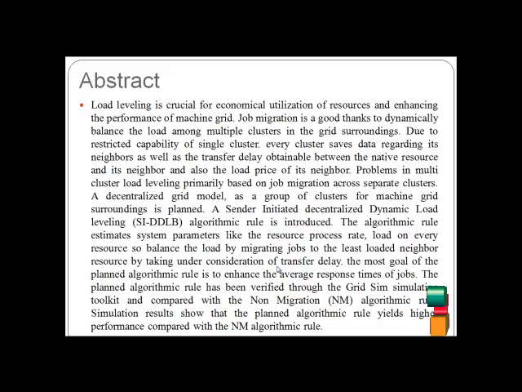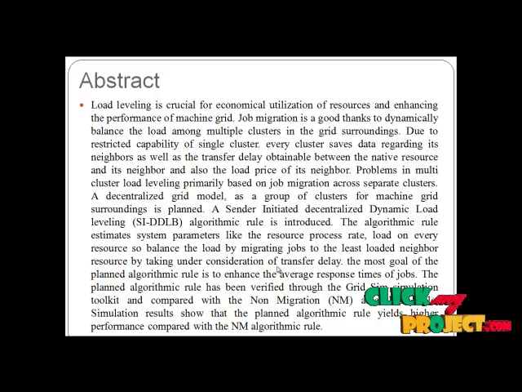Due to the restricted capability of a single cluster, every cluster saves data regarding its neighbors, as well as the transfer delay between the native resource and its neighbor, and also the load value of its neighbor. The problem is multiple cluster load leveling based on job migration across separate clusters. A decentralized grid model as a group of clusters for the computational grid environment is proposed. A center-initiated decentralized dynamic load leveling algorithm is introduced.